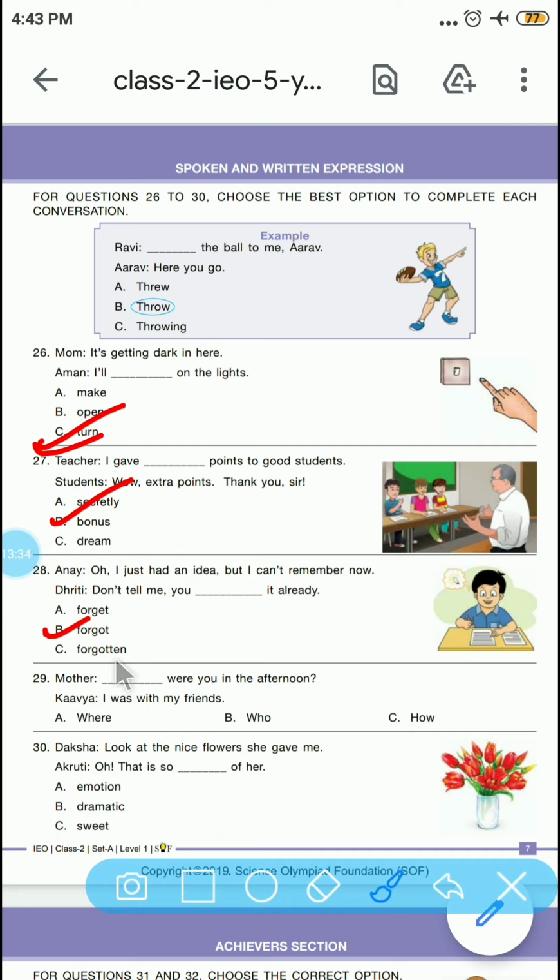29th. Mother, where were you in the afternoon? So mother is asking, where were you in the afternoon? Daksh, look at the nice flower she gave me. Akruti, oh, that is so sweet of her. So that is so sweet of her.